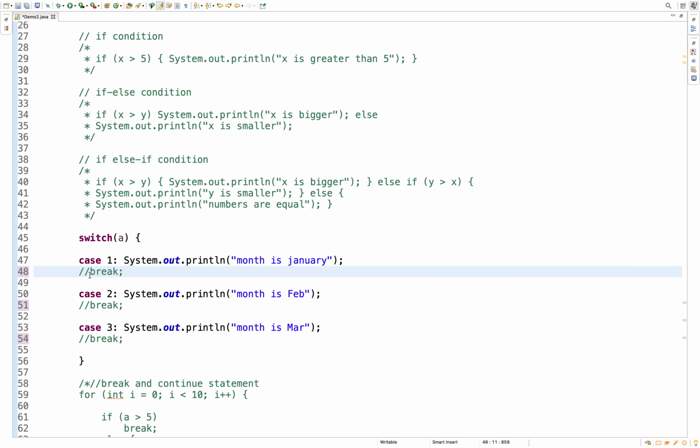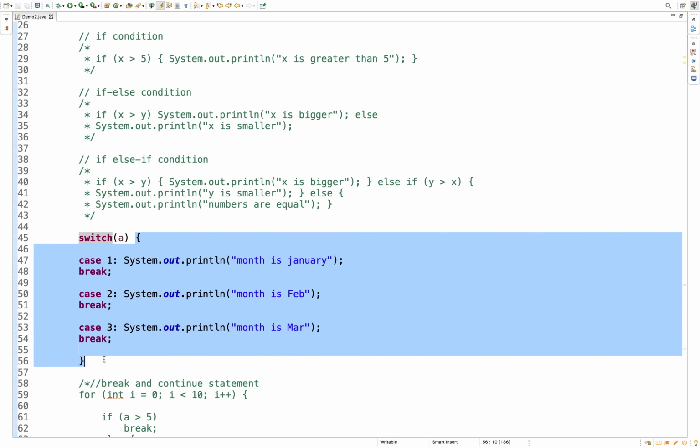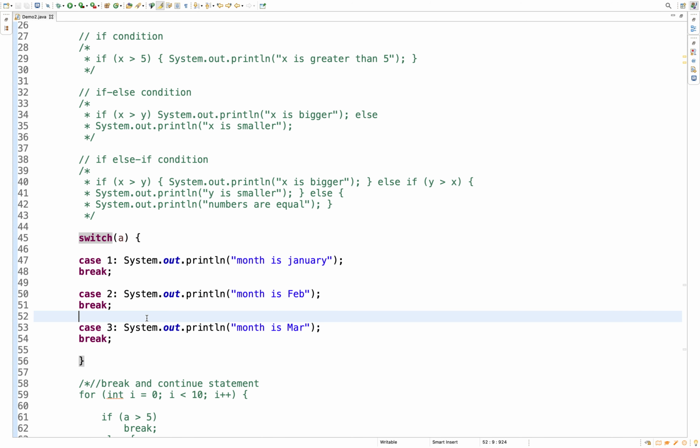The reason you use a break statement is that once the case matches and the code is executed, there is no need to execute any other block, just break the flow and come out of the switch block.